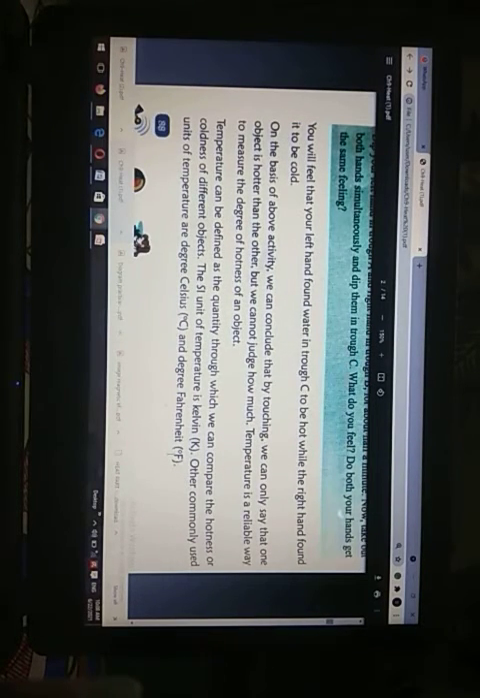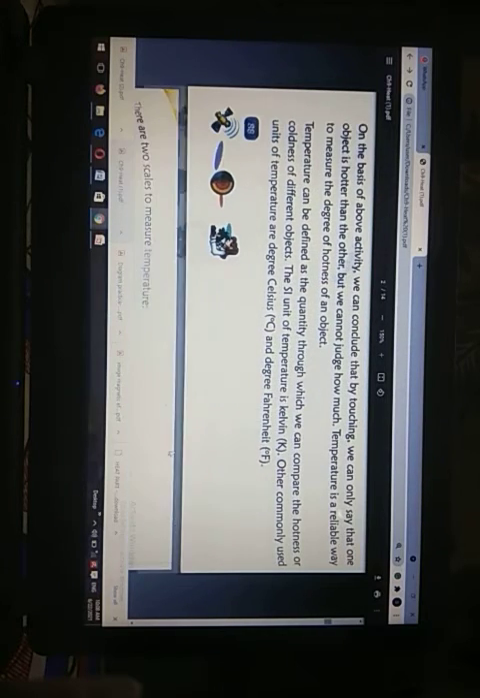So temperature is a way to measure the degree of hotness of a body. Temperature can be defined as a quantity through which we can compare the hotness and coldness of different objects. Now, my dear students, have you understood the meaning of hotness and coldness of a body? Some objects are hot, so we say hot, and some objects like ice are cold, so we say cold. So we have to measure the degree of hotness and coldness, and by measuring we can say that all objects have different degrees of hotness and coldness. So we have to find out the temperature.